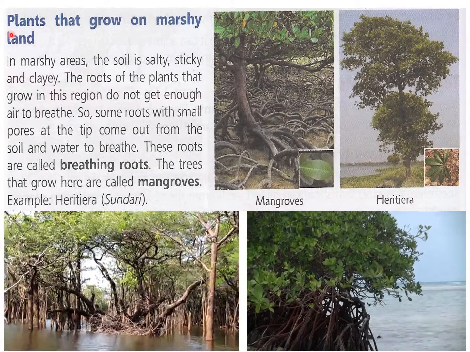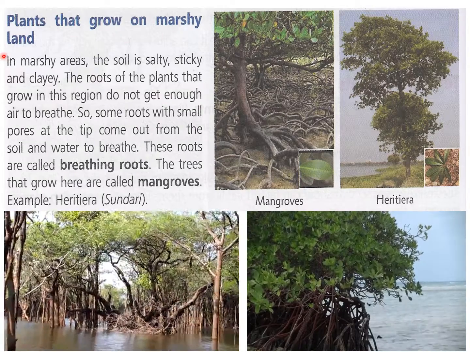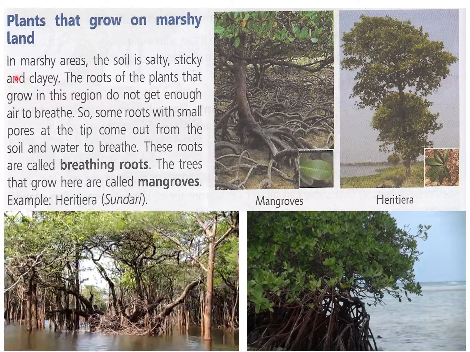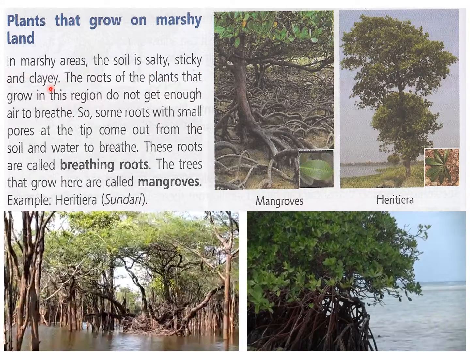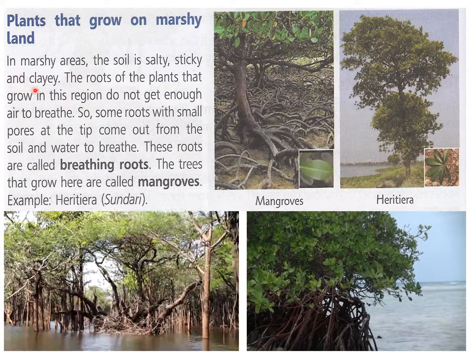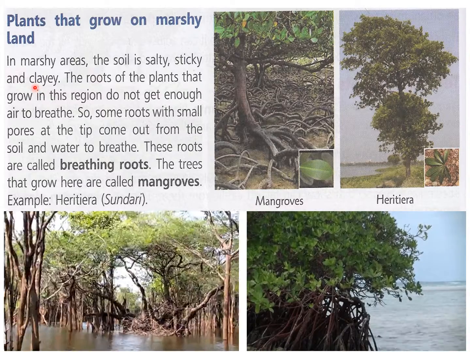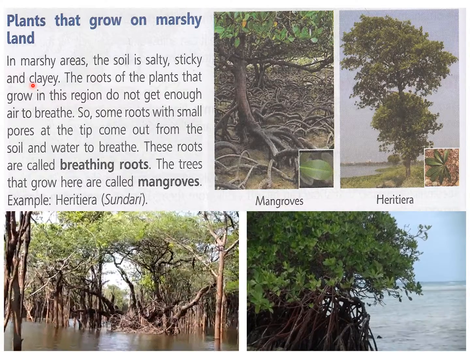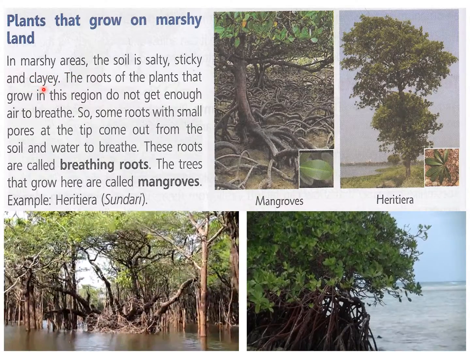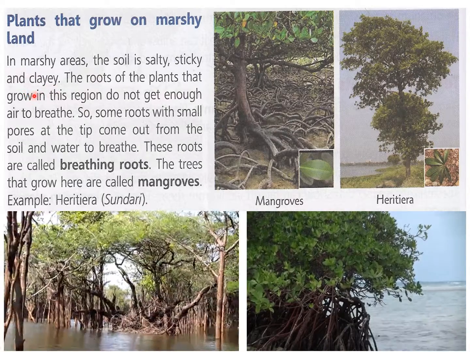Now the third category of terrestrial plants is plants that grow on marshy land. In marshy areas, the soil is salty, sticky and clayey. Children, you must have heard in Hindi that daldal. Okay, so this marshy area is like daldal, where if a person goes, he will keep going inside the soil. One person, if he gets stuck in the marshy area, cannot come out on his own. So this kind of area is called marshy area, that is daldal.